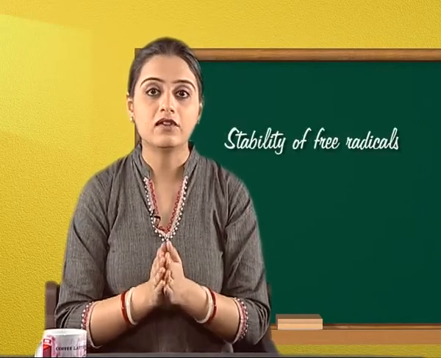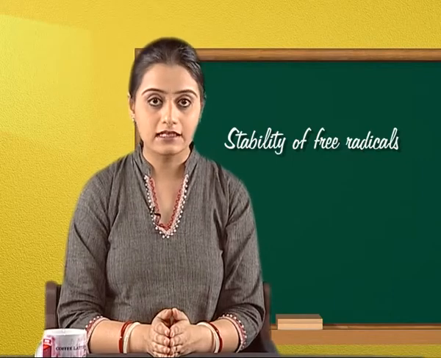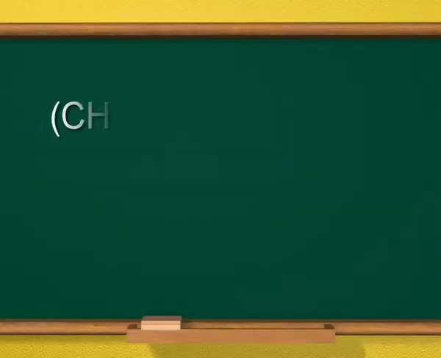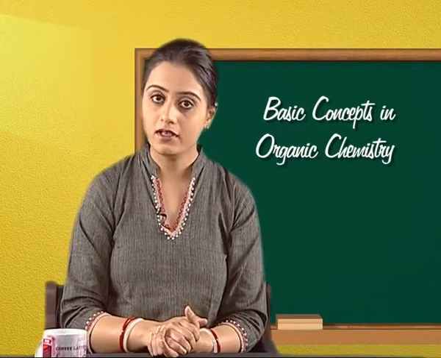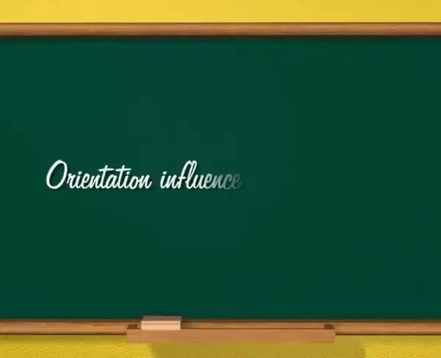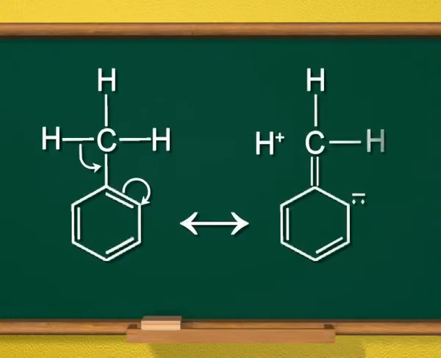Let us now discuss the stability of free radicals. Stability of free radicals can also be explained as that of carbonium ions, as shown on screen. Let us now discuss the third point, which is the orientation influence of the methyl group. The ortho-para-directing influence of the methyl group in methyl benzenes is attributed partly to inductive and partly to hyperconjugation effect. Let us have a look at the structures on the screen.